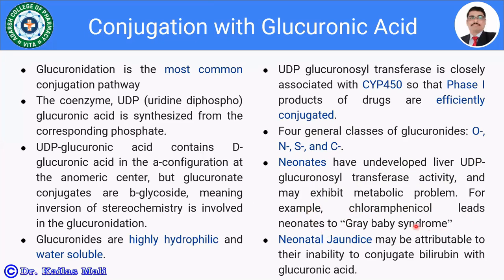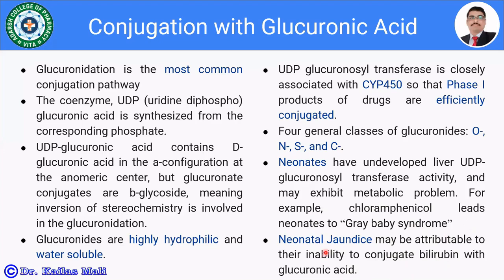This is the best example. Second, neonatal jaundice may be attributed to their inability to conjugate bilirubin with glucuronic acid, as the UDP glucuronosyl transferase activity is not well developed. So glucuronidation is not possible in neonates.